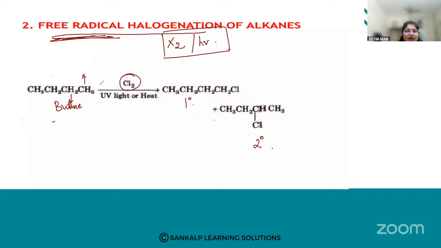Free radical halogenation of alkanes always takes place in the presence of a halogen. Here the halogen is chlorine and we are supplying UV light. One of the hydrogens here can be replaced by Cl. In the other product, the second hydrogen atom is replaced by chlorine. Okay, so like this.